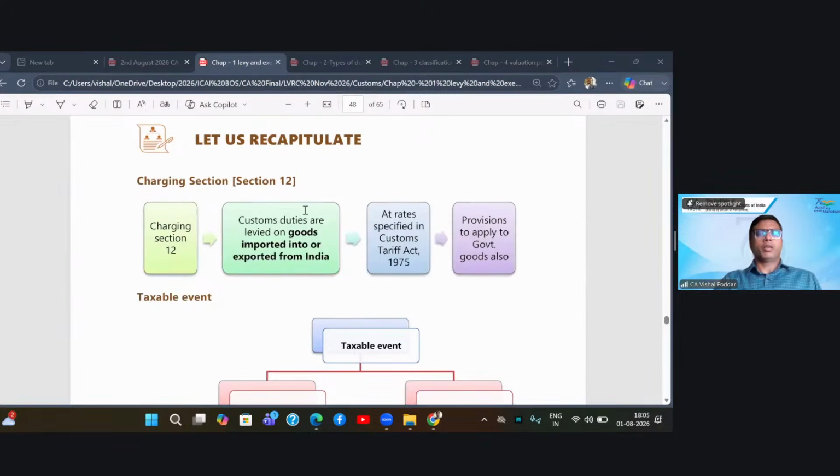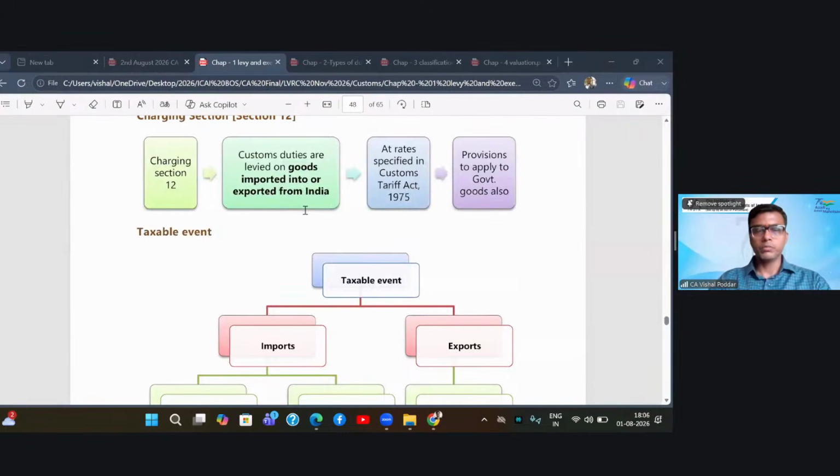Now, it is very important to understand the very essence of the customs law, that is the charging section. As we discussed, this law is applicable only for the physical coming in and going out of goods. So it levies customs duty on goods which are imported into or exported from India.